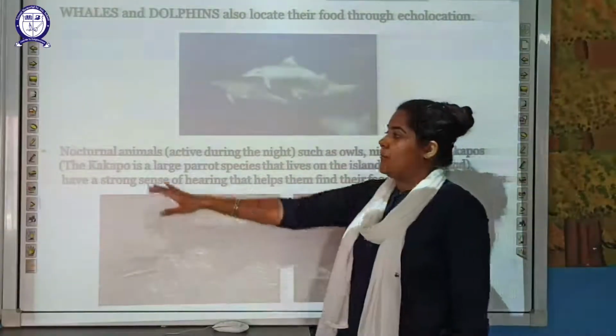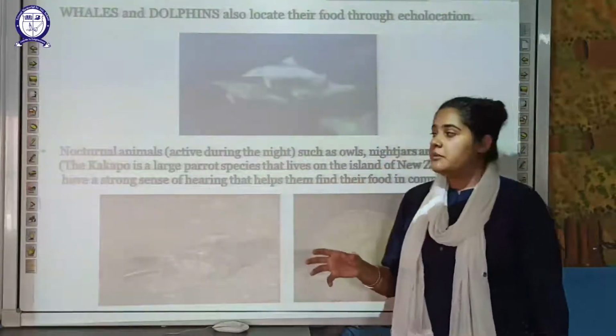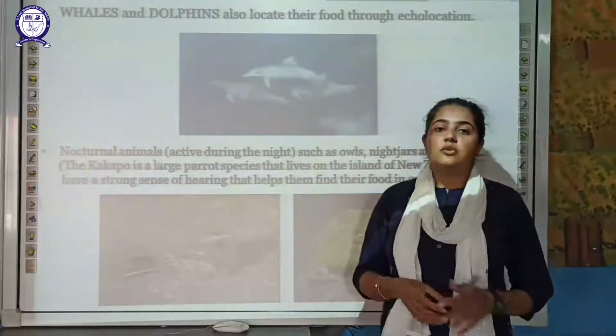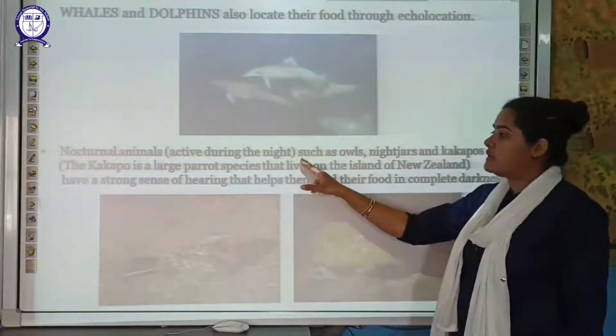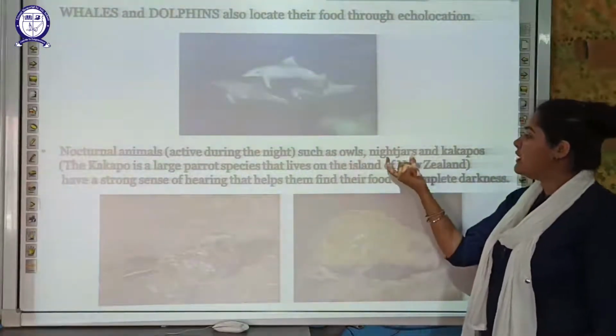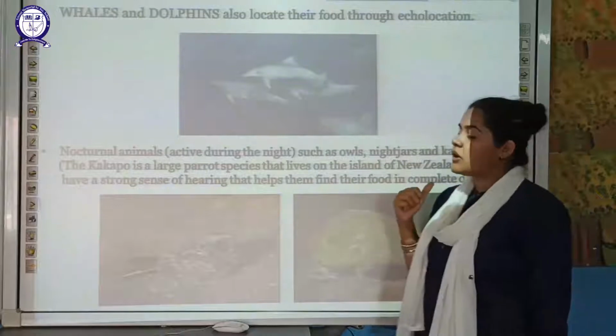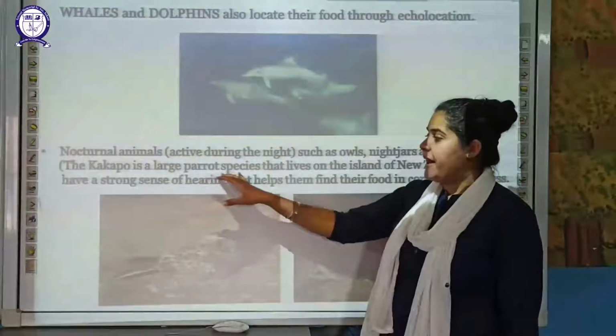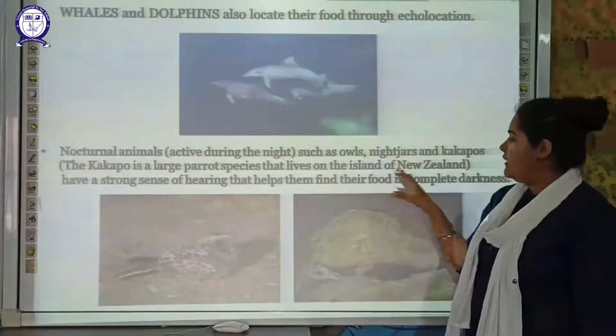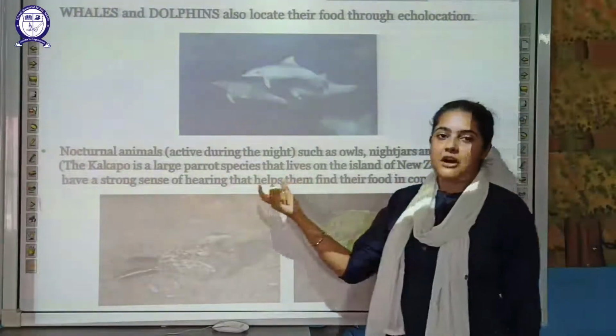Next we have to discuss nocturnal animals. What are nocturnal animals, students? Those animals which are active during the night time. Examples of these nocturnal animals are owls, nightjars and kakapos. The kakapo is a very specific species of large parrot which lives on an island of New Zealand. They are specifically found there.